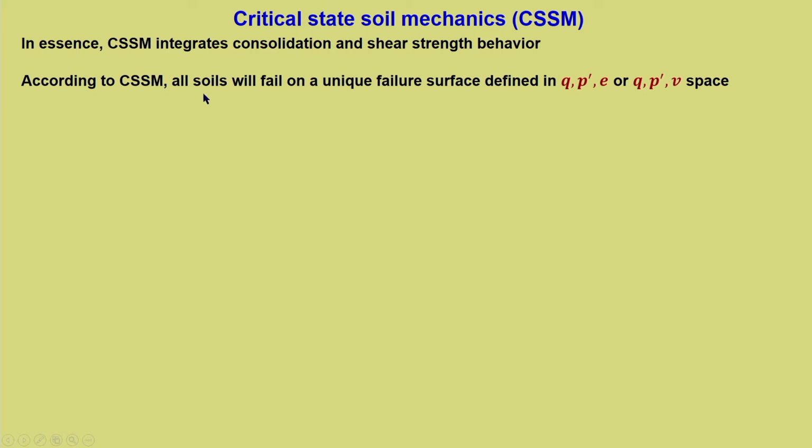According to this concept, all soils will fail on a unique failure surface, which is defined in q-p'-e or q-p'-v space.